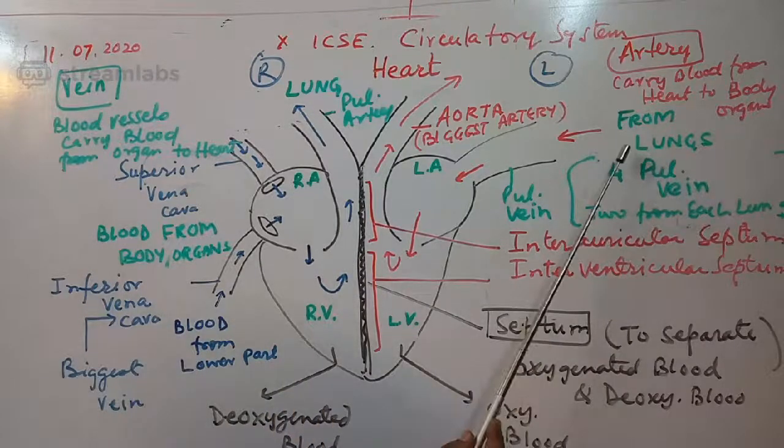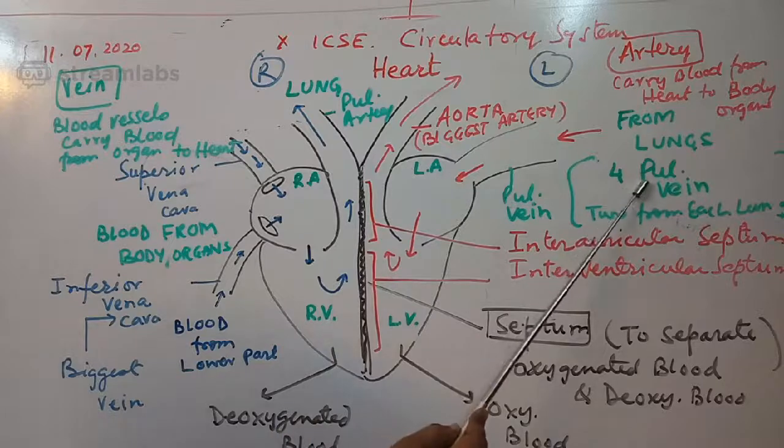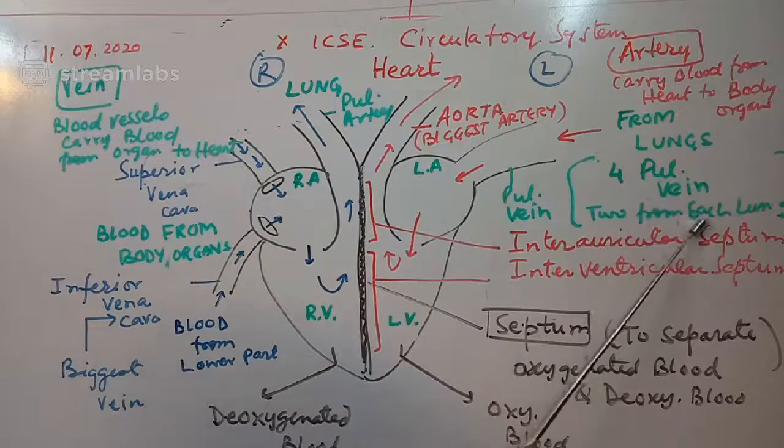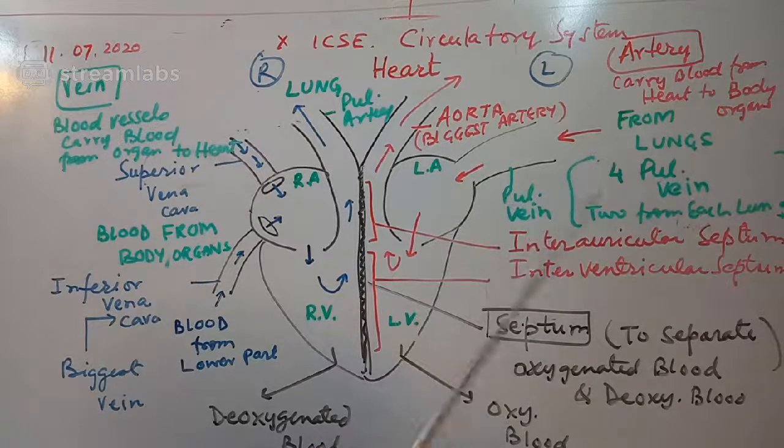And from the lungs, blood is received by the left auricle. There are four blood vessels. These are called pulmonary veins. This left auricle receives four pulmonary veins, two from each lung. As the name says, it is a vein, but there is an exception because this pulmonary vein carries oxygenated blood. You can see the color. It carries actually oxygenated blood.